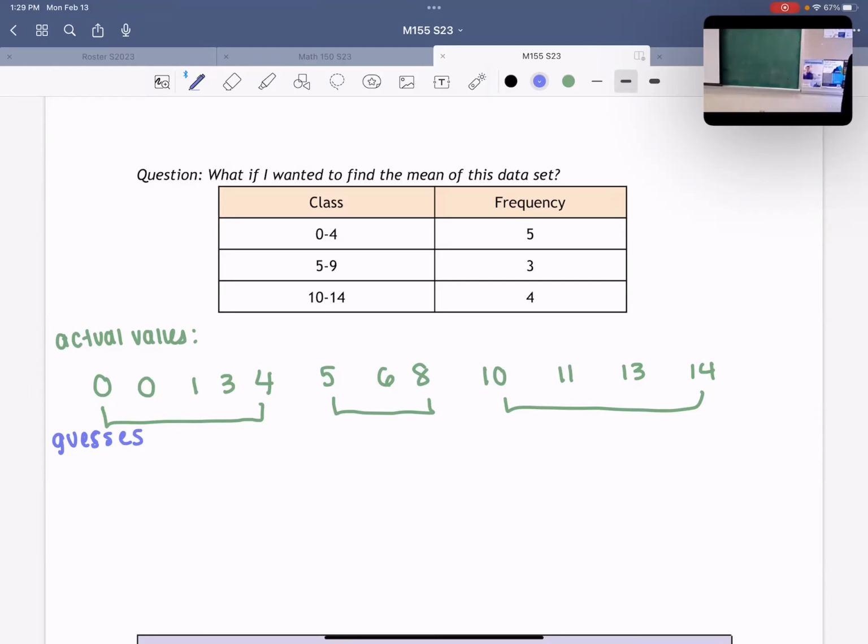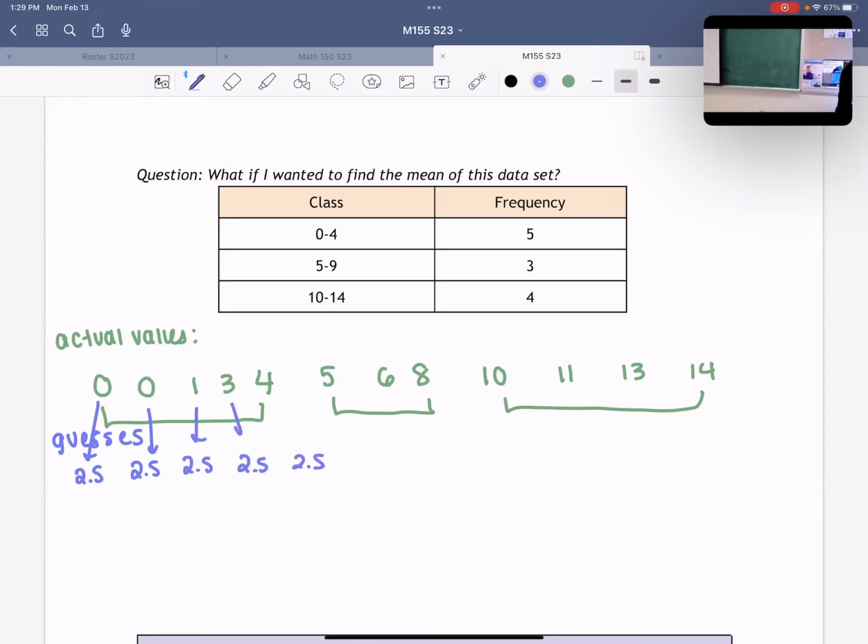So for example, the midpoint between 0 and 4 is 2.5, right? So 2.5 is the midpoint.